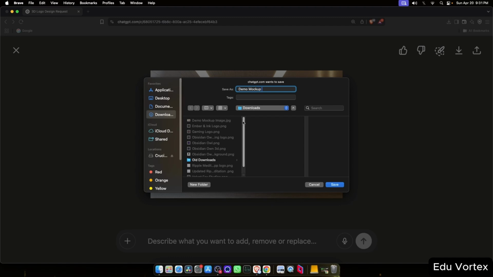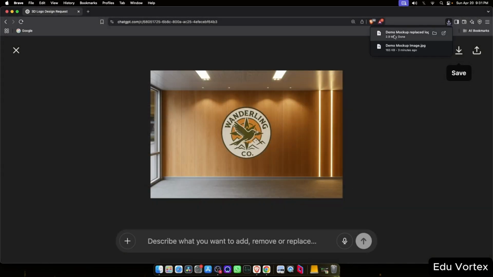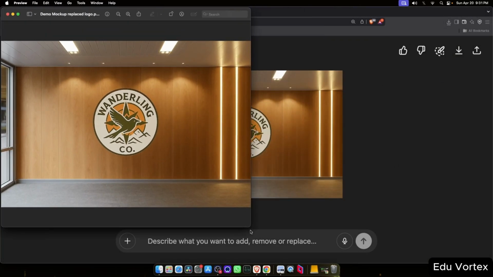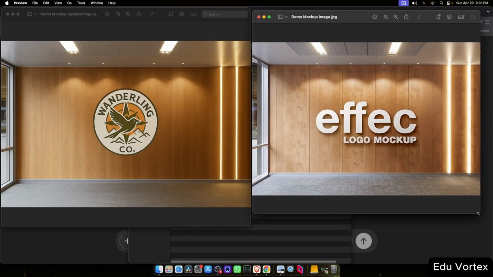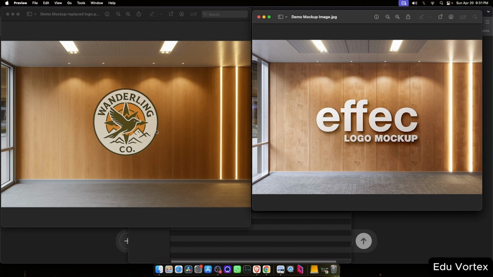To get a better comparison, I've downloaded both the original and updated images and placed them side by side on my screen. You can see the difference. It's pretty close. It's not identical, but it feels like the same mock-up with the new branding applied.